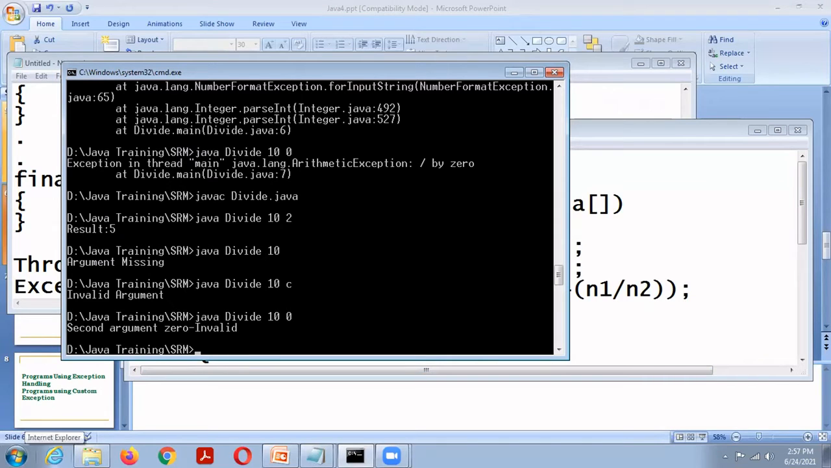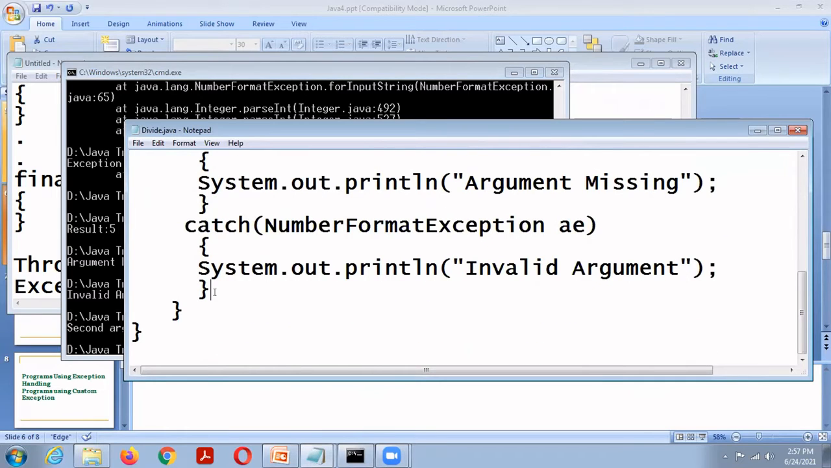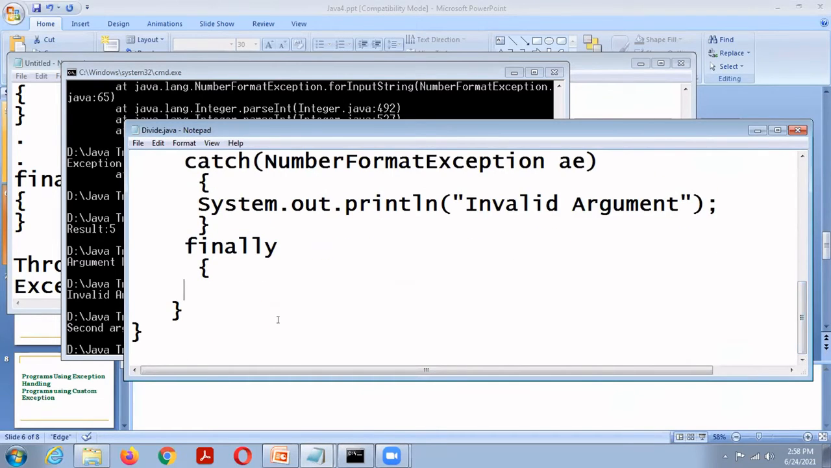So the first catch block handles arithmetic exception, the second catch block handles array index out of bound exception, and the third catch block handles number format exception. These 3 exceptions are subclasses of runtime exception. Now I include a finally block. The finally block will be executed in all circumstances, whether an exception is thrown or not.